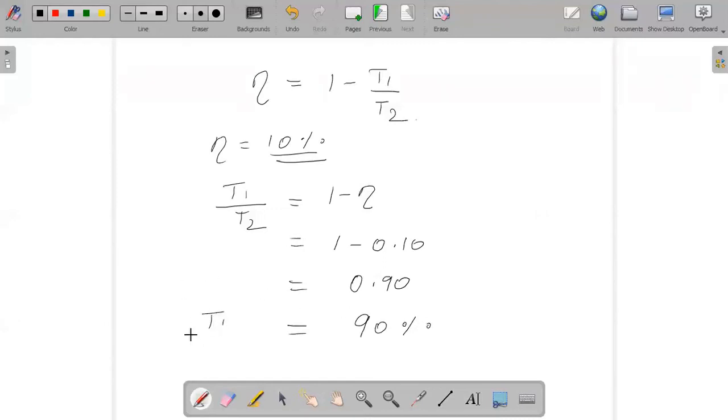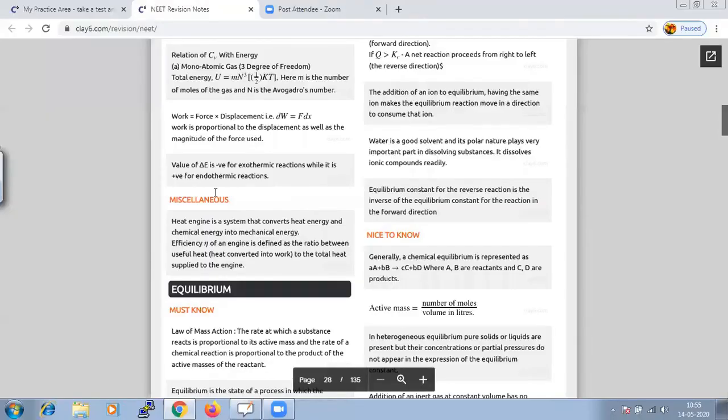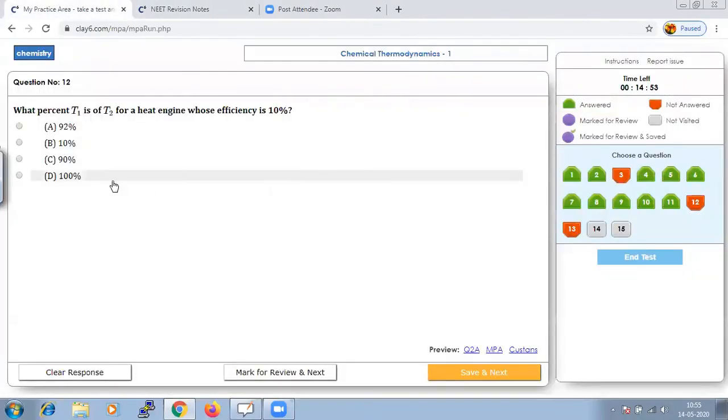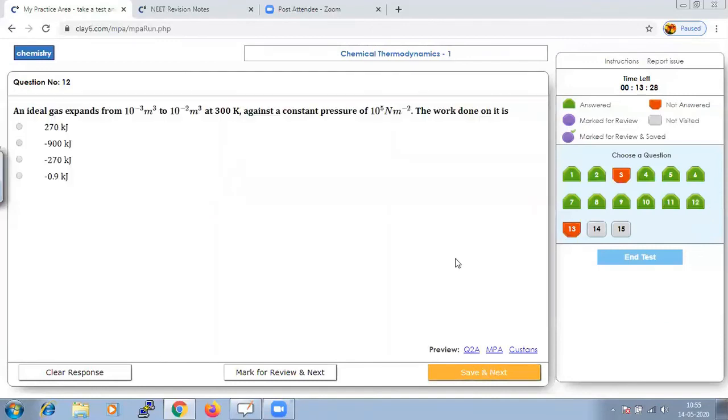This is the value of T1 by T2. It is a ratio. T1 by T2 is equal to 90%. That means T1 is equal to 90% of T2. Let's see if we have that in the options. Yes, 90%, because what percentage T1 is of T2? Do remember, they may change this T2 to T1 if they ask for the other ratio. Accordingly, we should answer it. But here it is T1 to T2, so it is 90%. Let us save that and go to next question.